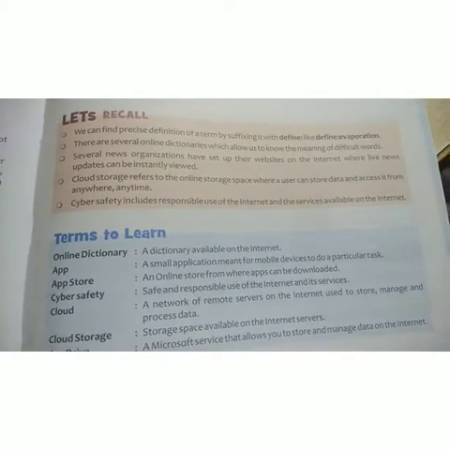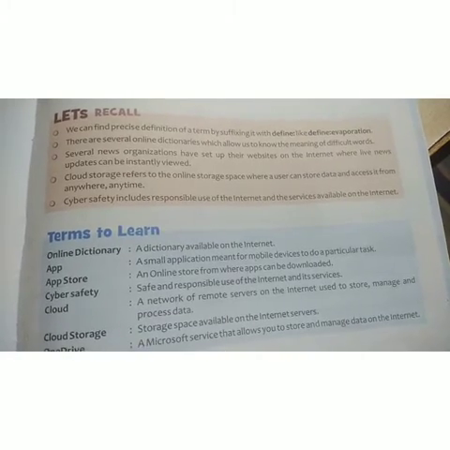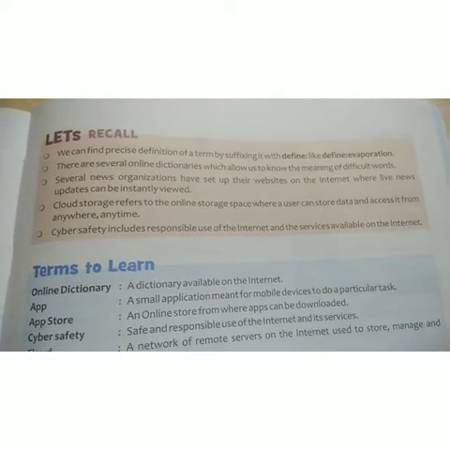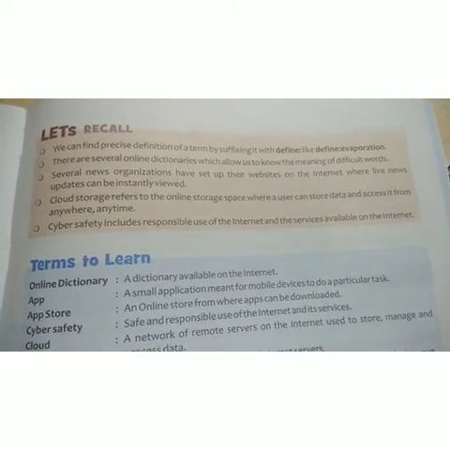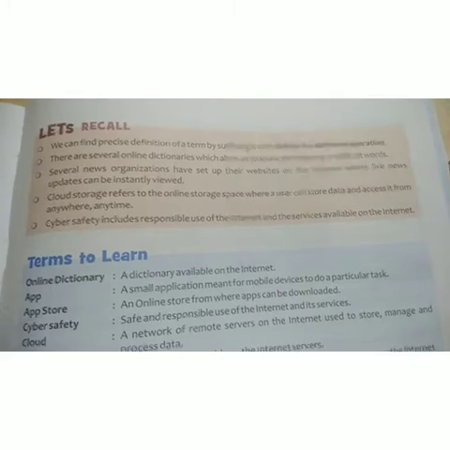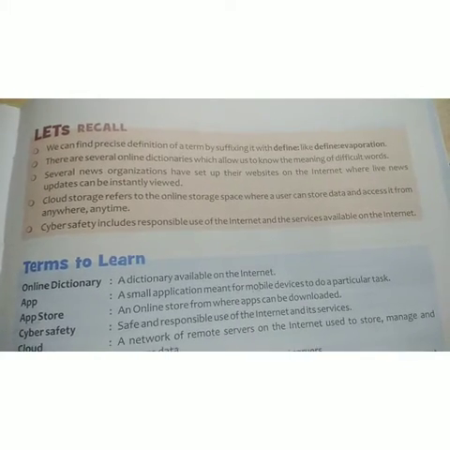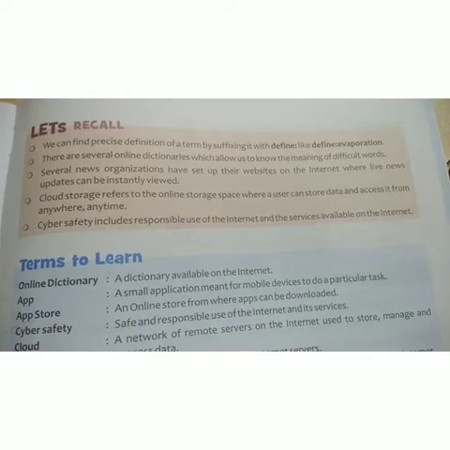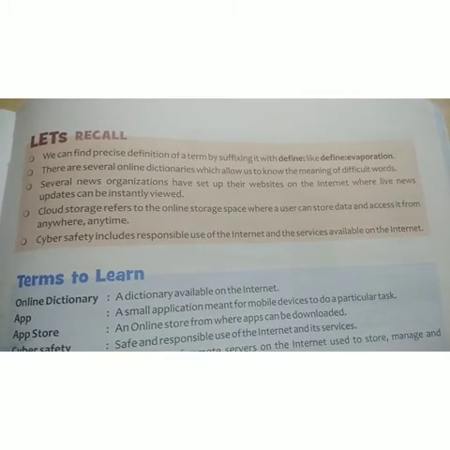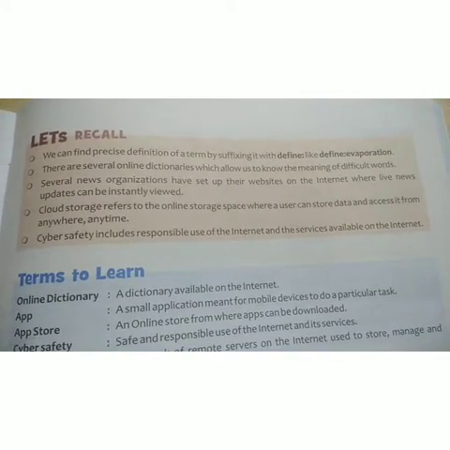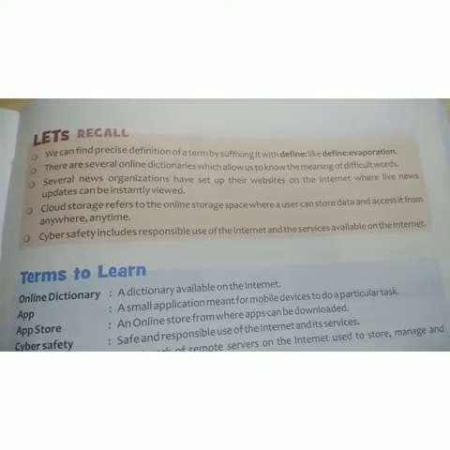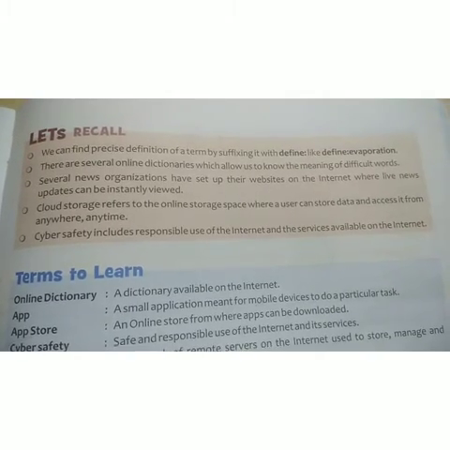Today we are going to discuss the recapitulate in your chapter number 9. Let's discuss it point by point. The first point is that we can find a precise definition of a term by suffixing it with 'define'. There are several online dictionaries which allow us to know the meaning of difficult words. In this chapter we learned about different types of websites. We search the online dictionary to find out the words.